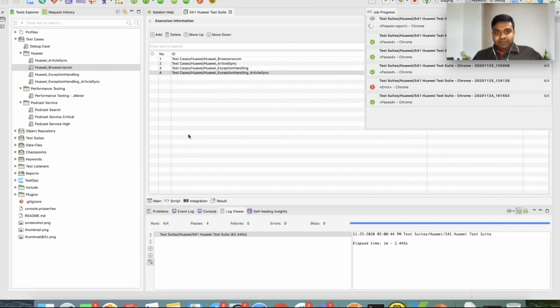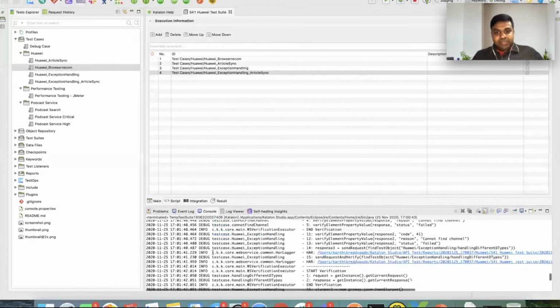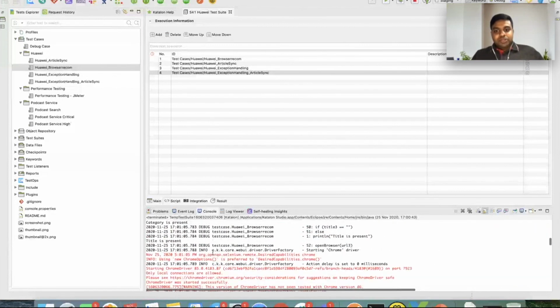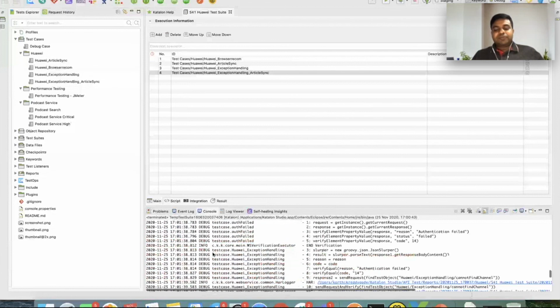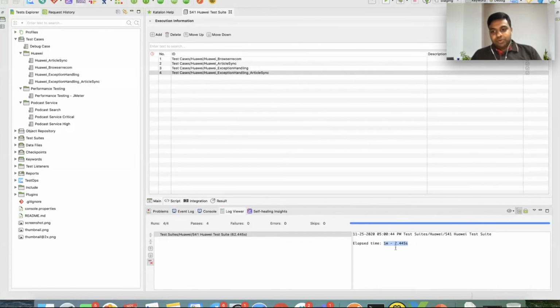Yep, we are done with the execution. The total time it took is 1 minute and 2 seconds, so approximately 62 or 63 seconds, and all 4 test cases passed. In the console, you can see a detailed view of every test step. A total of 42 different test steps were validated, so we ran around 42 test steps related to these 4 test cases in around a minute. It can be even faster if you're running in prod, but in staging it is approximately 1 minute